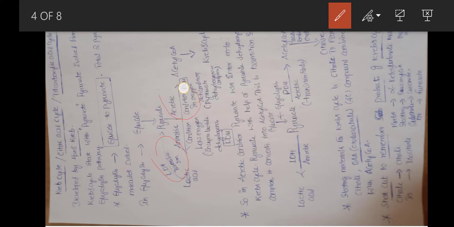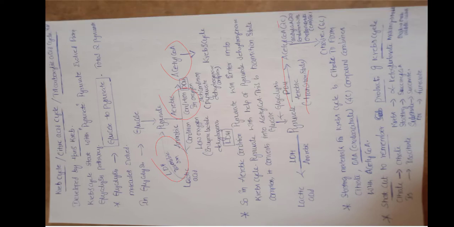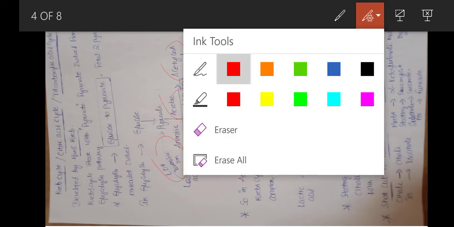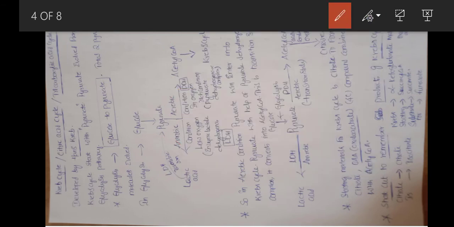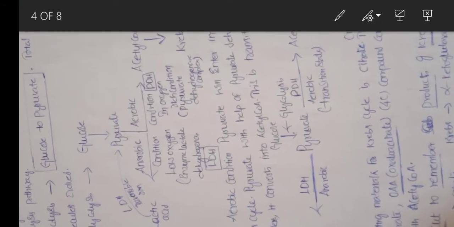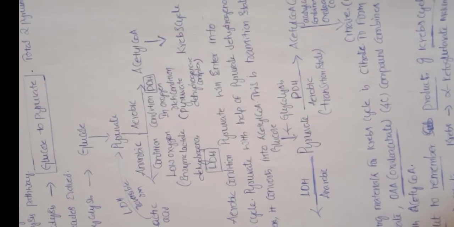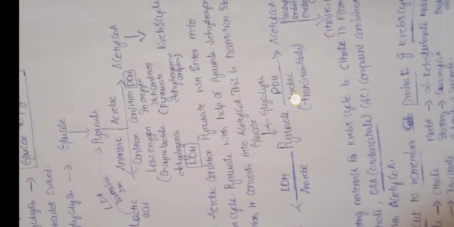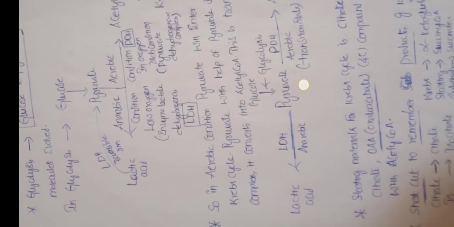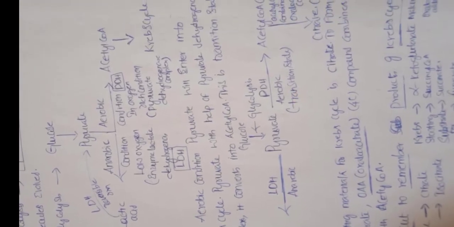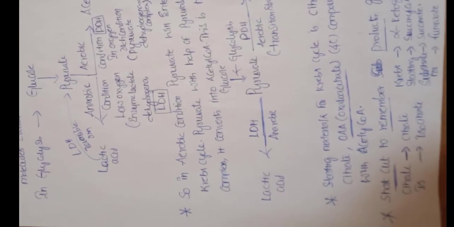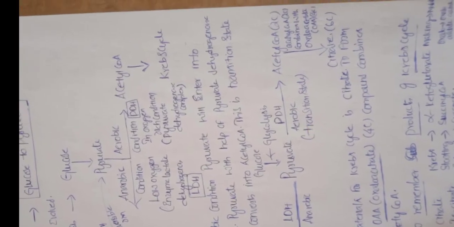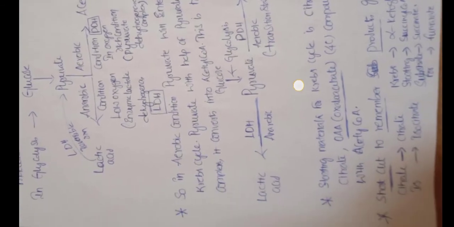In aerobic conditions, this pyruvate will be converted into acetyl CoA. This acetyl CoA will enter into the Krebs cycle. So in aerobic conditions, the pyruvate enters the Krebs cycle with the help of the pyruvate dehydrogenase complex, which converts it into acetyl CoA. This is actually called the transition state.